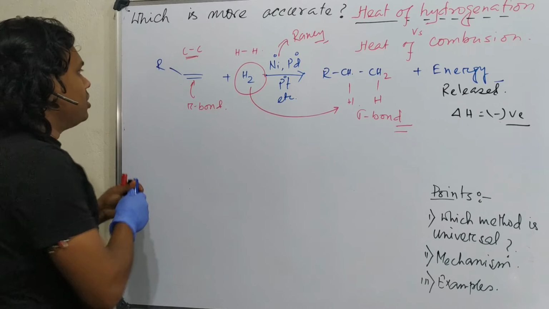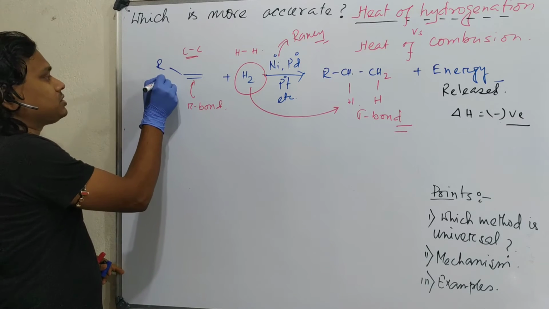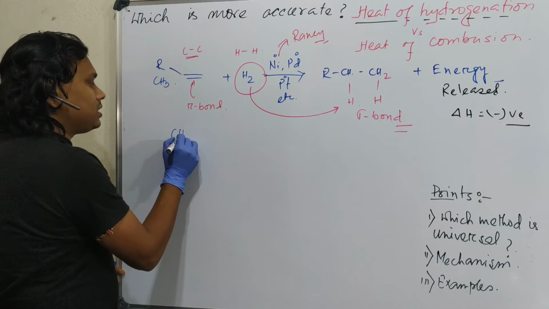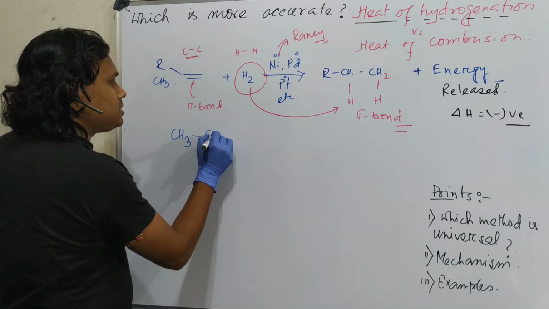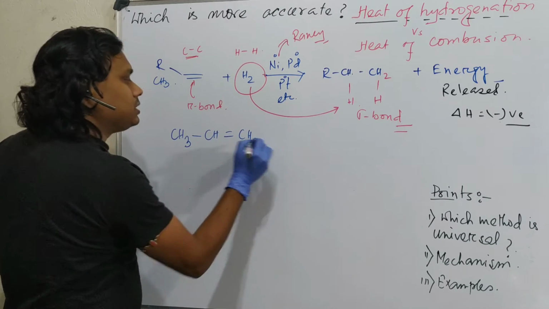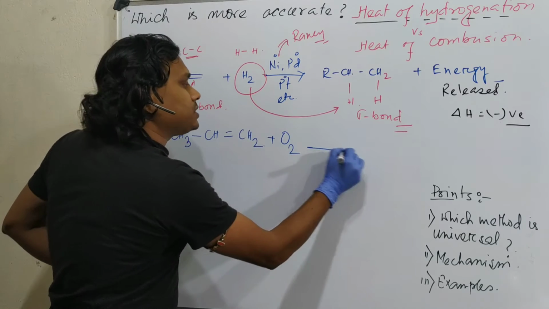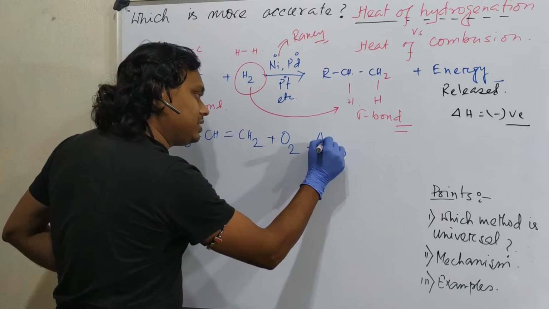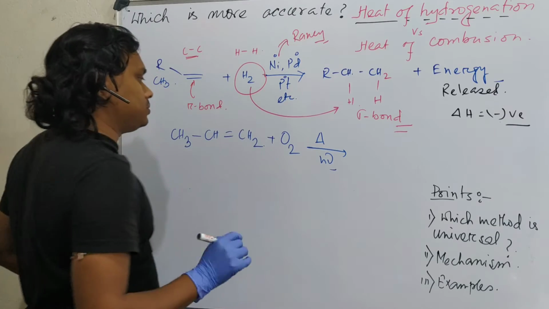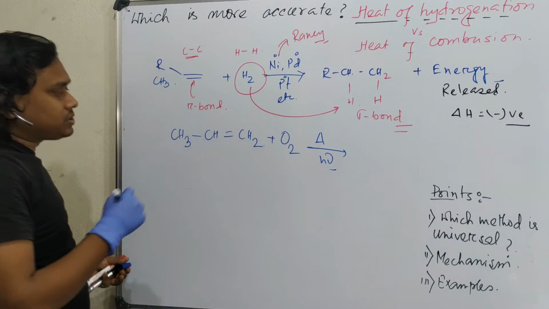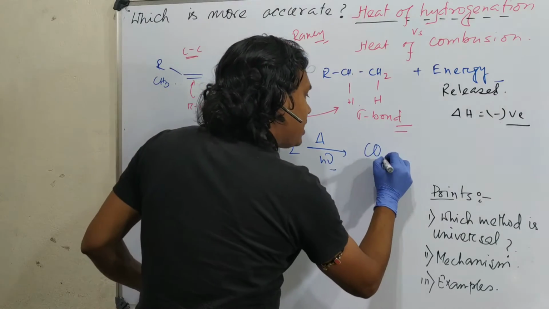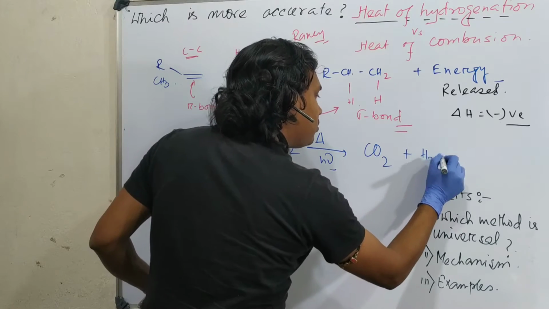Okay, so what happens? For example, let's consider this R equal to CH3. Then what are we taking? We are taking CH3, CH double bond CH2. This is propene. If you react this with oxygen in the presence of either heat or a spark, both possible, what does it result in? It results in carbon dioxide and water.